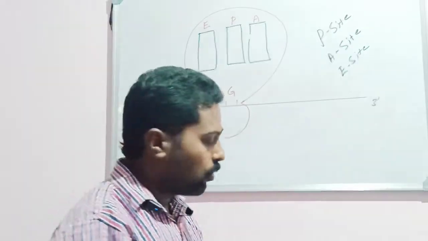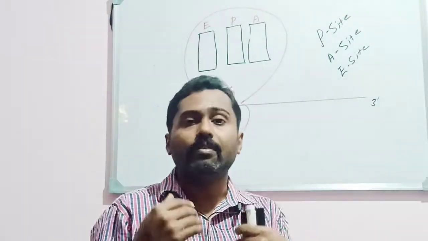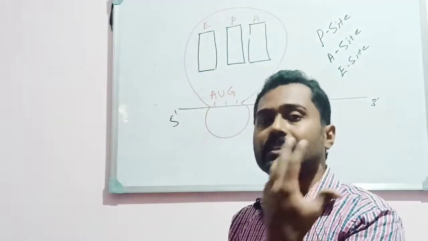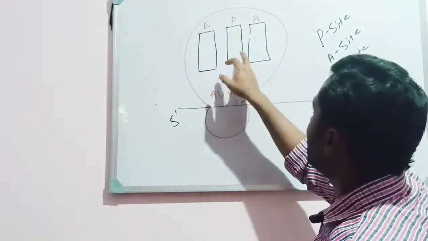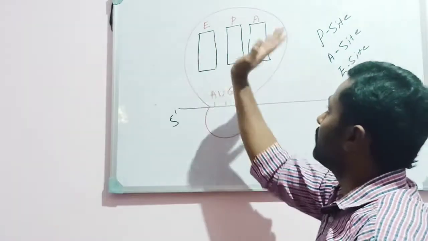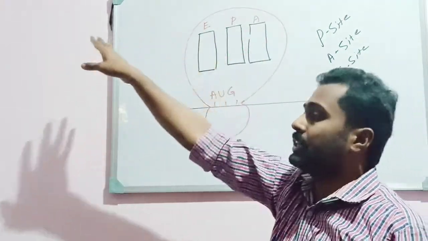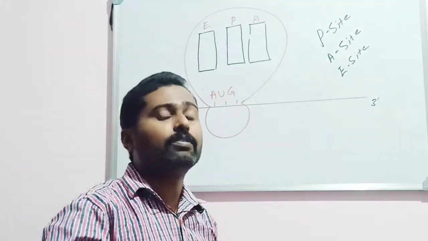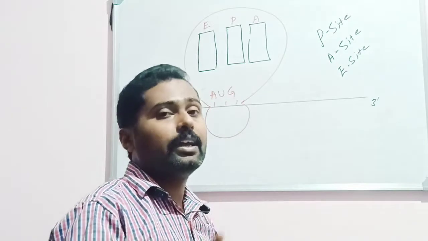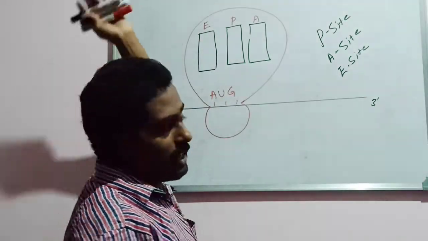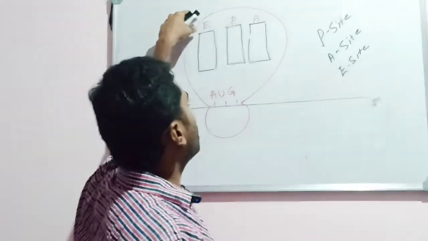Once the tRNA has delivered an amino acid, the empty tRNA shifts to the E site, and then it exits the ribosome. After delivering an amino acid, the tRNA exits from the exit site on the ribosome.